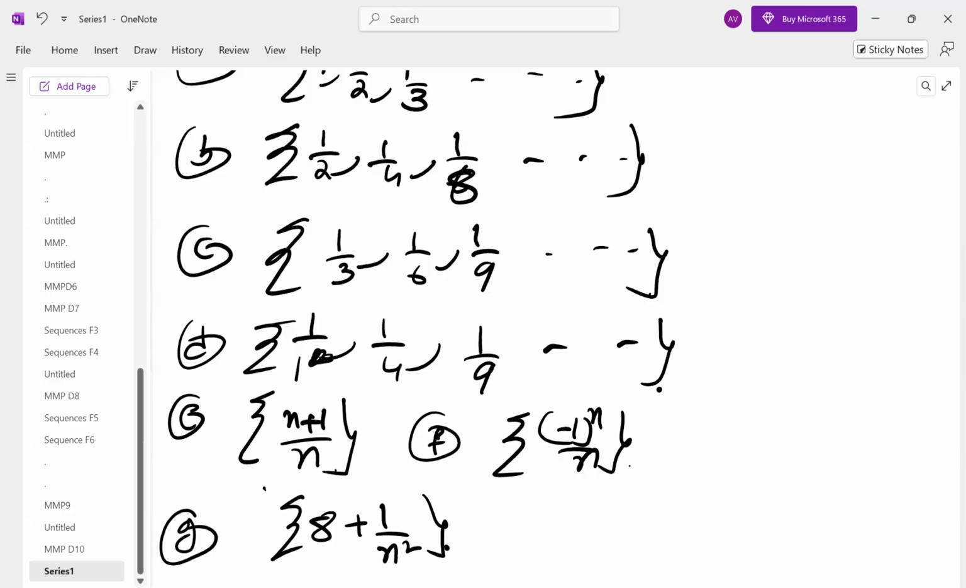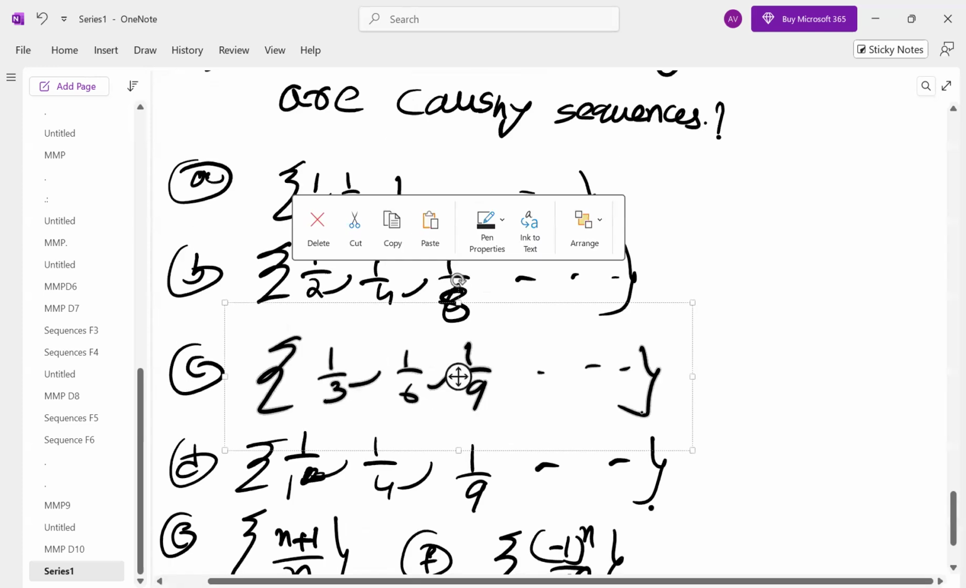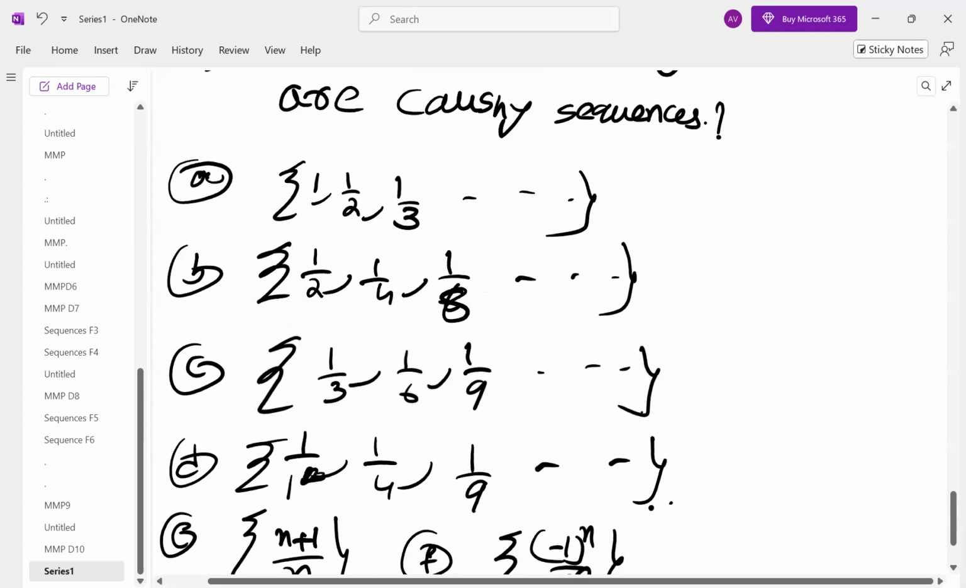Now first one, how to test whether it is convergent, how to test whether it is Cauchy or not. We are going to use the Cauchy convergence principle. That is, if a sequence is Cauchy sequence, then automatically it is convergent. If it is convergent, it is Cauchy. If and only if statement. So I'm testing the first one.